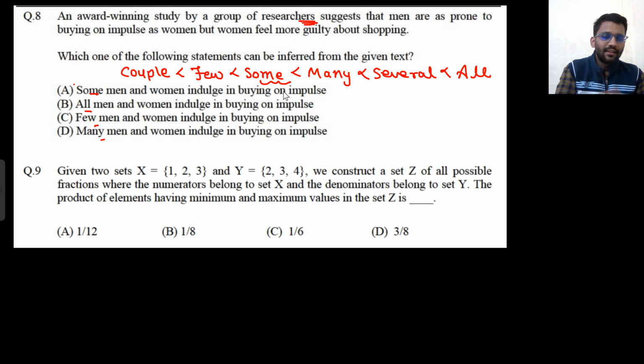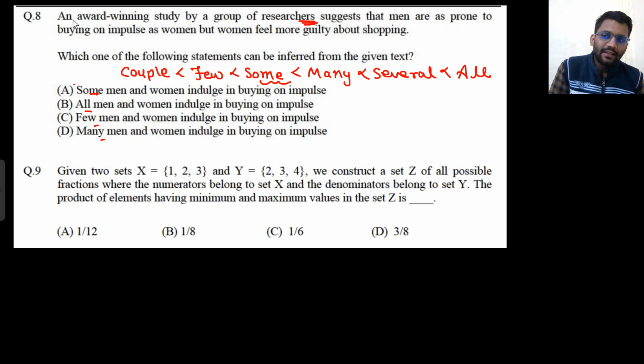I can't say, like, I do a research and I got to know that 90% of the people like my teaching. This wouldn't be an appropriate example. So whenever any research is done, that would be on some of the people. Like you can't say all man and woman indulge in buying on impulse.